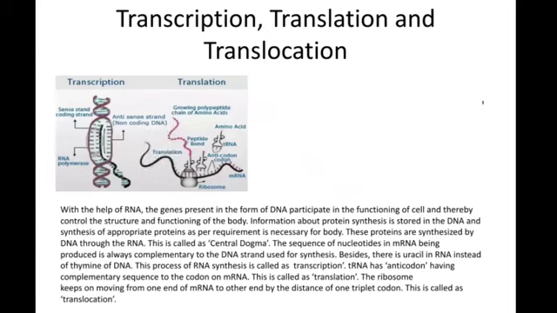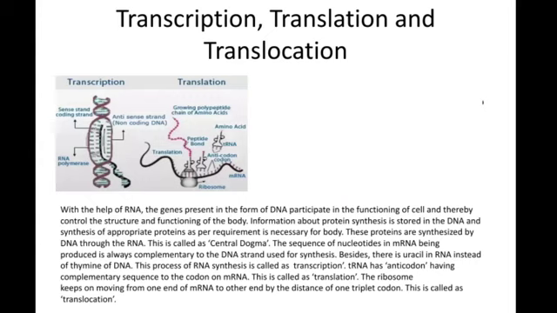There are bonds of hydrogen in between the nitrogenous bases in DNA. For example, adenine is bonded with thymine. These bonds of hydrogen break and produce mRNA. This process is called transcription.